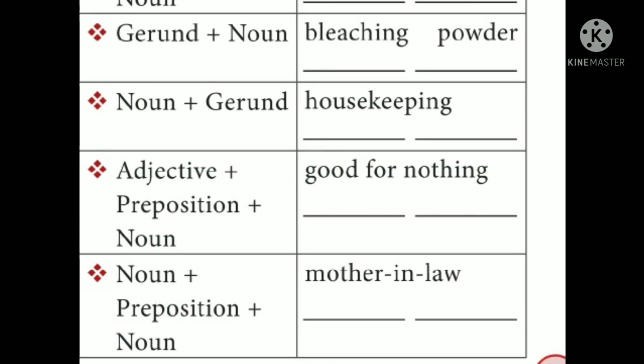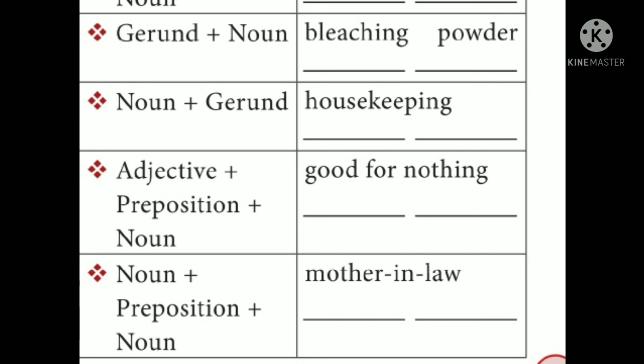Next one, gerund plus noun. Gerund is nothing but verb plus ing form. If you add ing to the verb, it will change into gerund. Example, bleaching powder. Bleach is the verb, we are adding the ing form: bleaching powder. One more example, dancing doll. Dance is the verb, so we are adding ing and it is changed into gerund form: dancing doll.